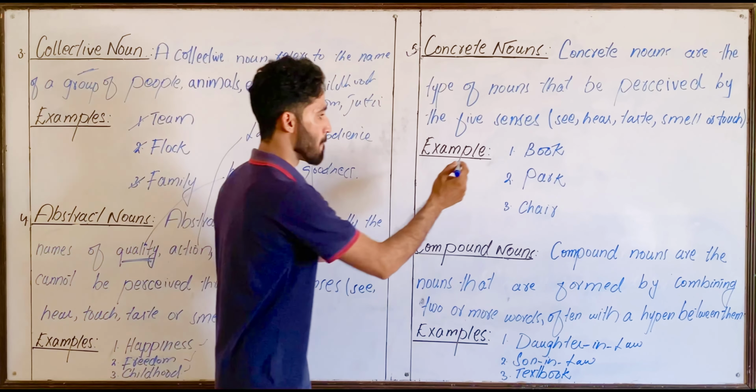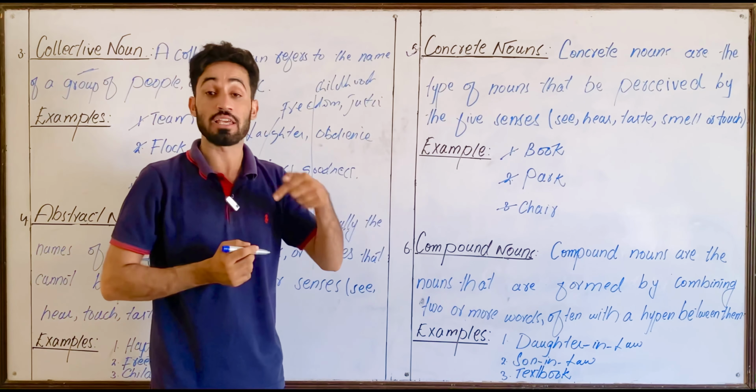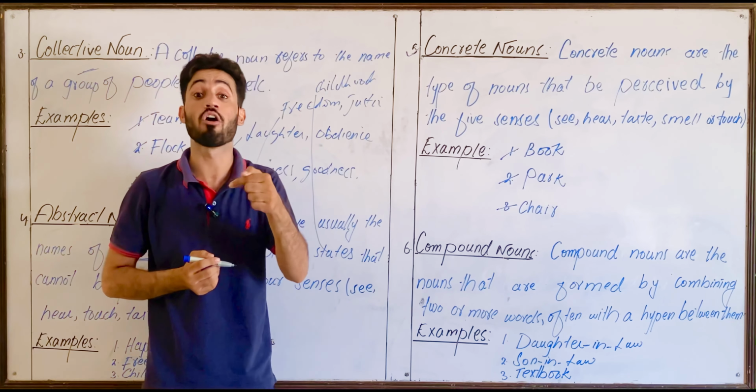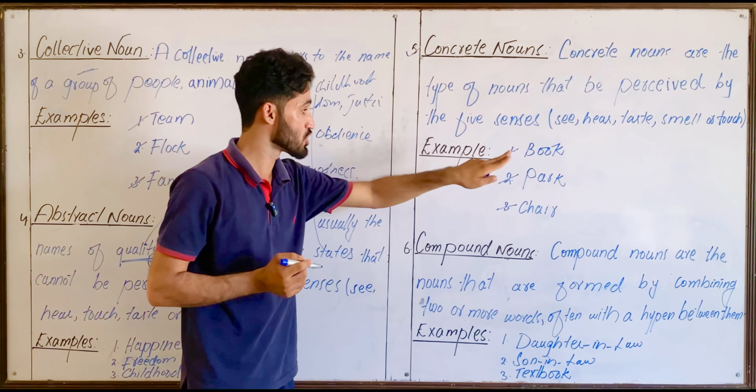Look at the examples: book, park, chair. These nouns can be perceived through any of our senses. Book can be seen and touched.